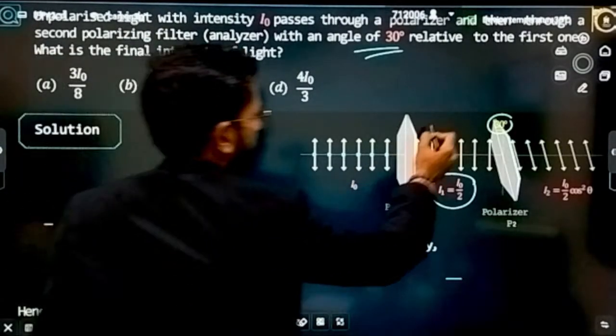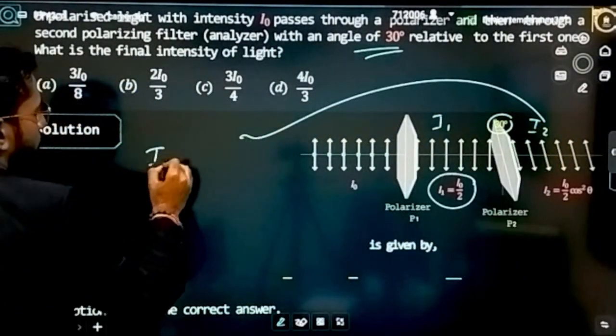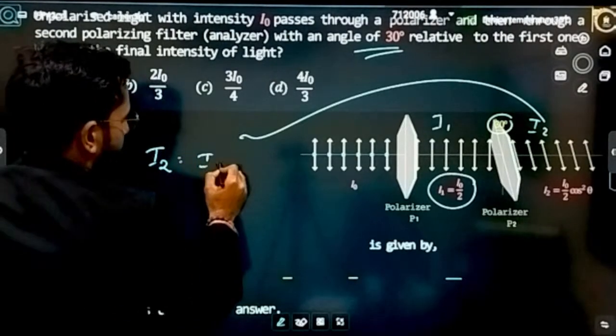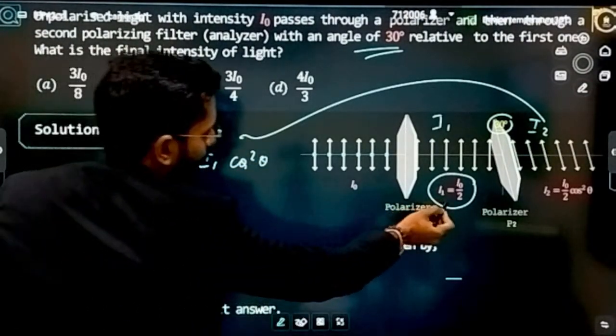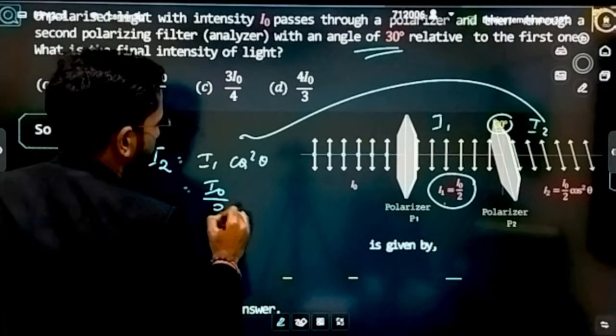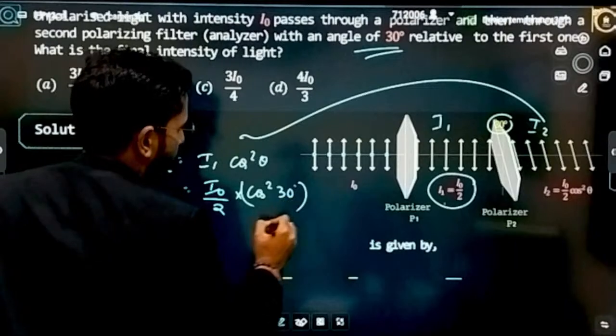Let's suppose this is I1 and here the intensity is I2, and I have to calculate I2. So I can write I2 as the previous one, that is I1, into cos square theta. I1 is I naught by 2, into cos square 30. What is cos of 30?